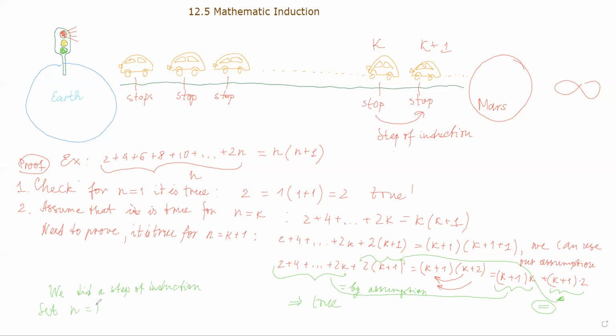Now we are going to set n equals k equals 1. And we do know that for 1, it's true already. We just checked it. True. Right? Because we proved it in step number 1, I'm going to write down, we checked it.